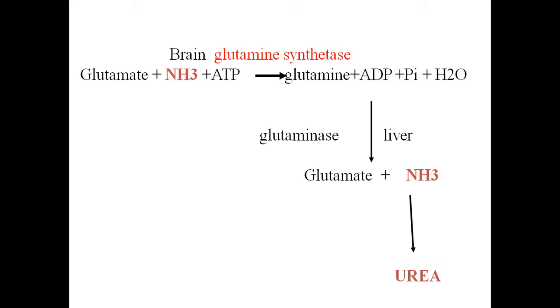So it gets converted to glutamine, and ATP is converted to ADP and inorganic phosphate. There is one water molecule formation also. And this glutamine, after transportation from the brain cells to the liver, is again converted back to glutamate by the enzyme glutaminase.